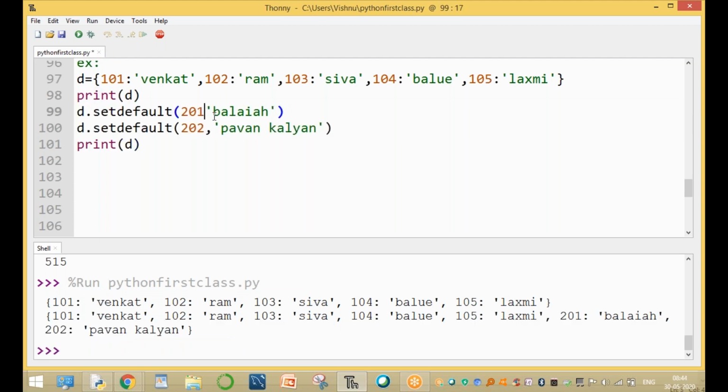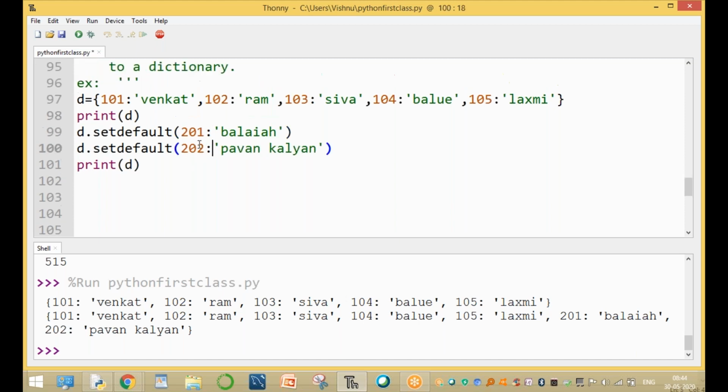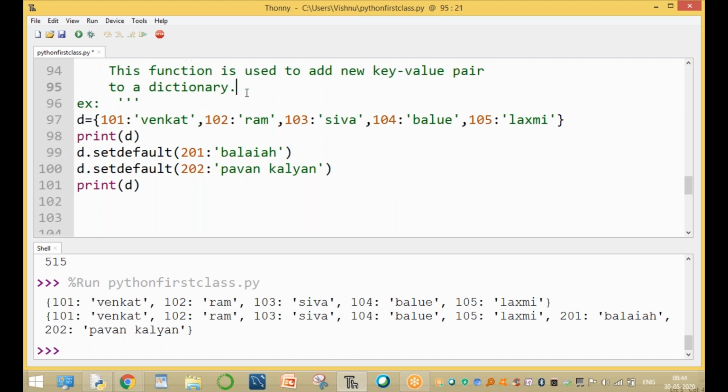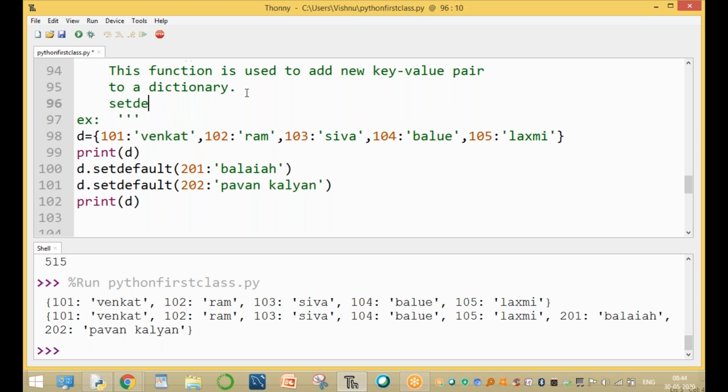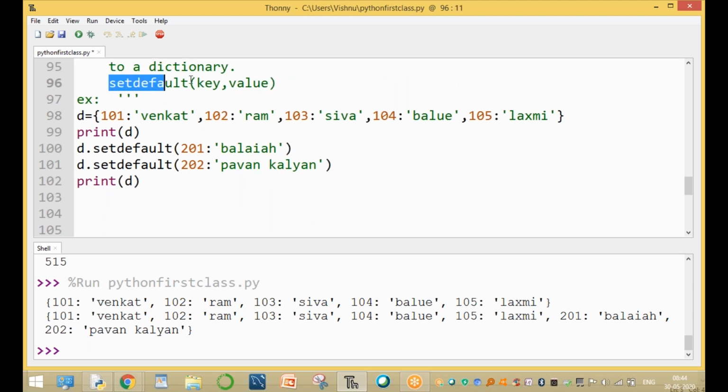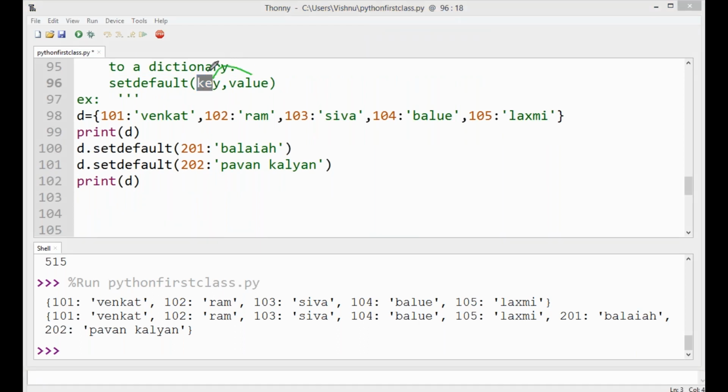If you try to use a colon symbol, it is not possible. This is the syntax. The setdefault syntax is setdefault of key comma value. Please observe this: setdefault of key comma value. The new value is assigned to this key only.